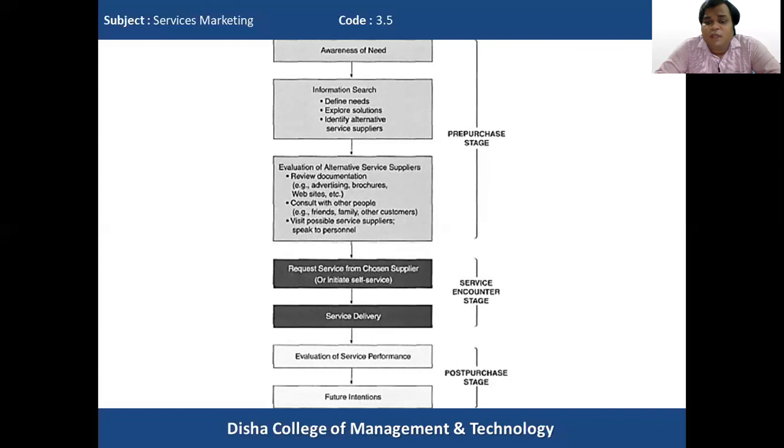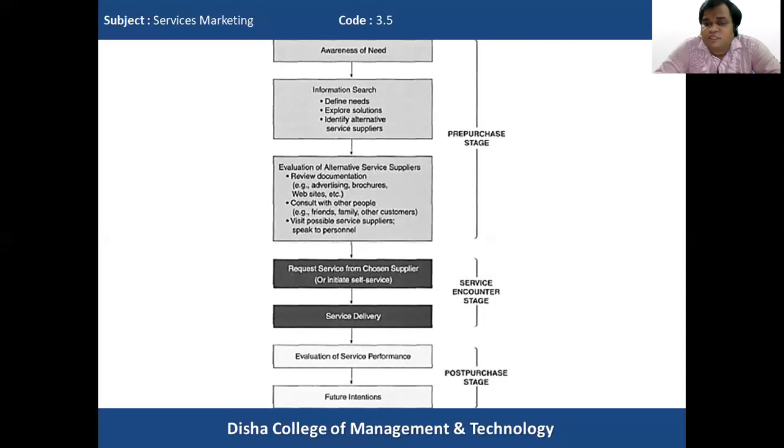These are the points where the consumer directly comes in contact with the service delivery person of the service company. And what is done in order to keep the consumer at ease, to make him feel that the decision taken by him is right, that the service provider he has chosen is right? All these things come under the service encounter stage. And after the service encounter stage, the third stage is the post-purchase stage. In the service encounter stage, he has already purchased. In the pre-purchase stage, he has decided. In the service encounter stage, he actually undertakes the service.